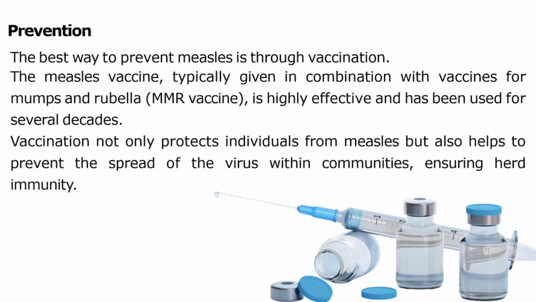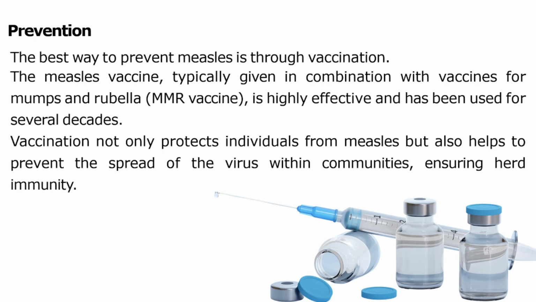Prevention is better than treatment. Sometimes prevention strategies are better than the treatment. The best way to prevent measles is through vaccination, which is one of the most effective ways. The measles vaccine is typically given in combination with vaccines for mumps and rubella, the MMR vaccination. It is also given in the form of boosters. It is highly effective and can be used for several decades.